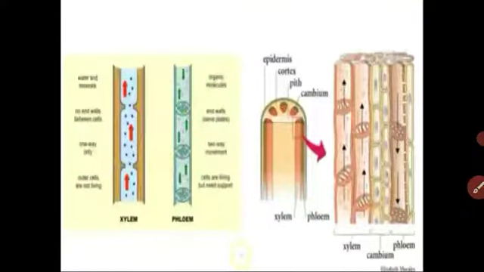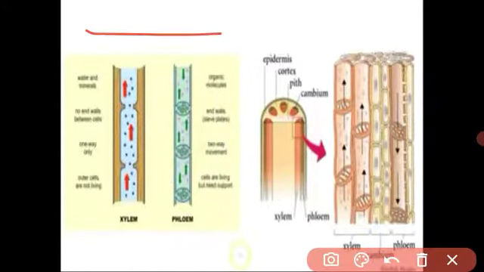See student, as you know, in the previous classes we have already studied that there are so many types of tissue, and tissue is very important for the functioning of the plant. In the plant there is conducting tissue, and this tissue conducts water and minerals to all parts of the plant.